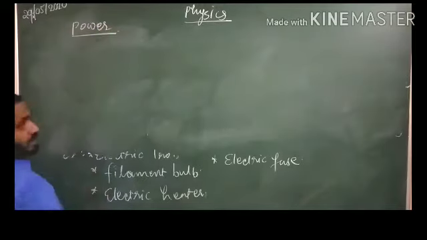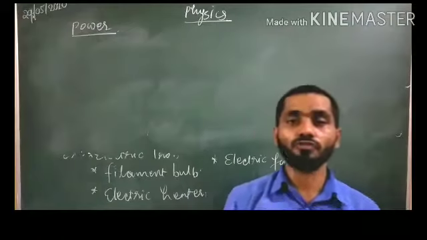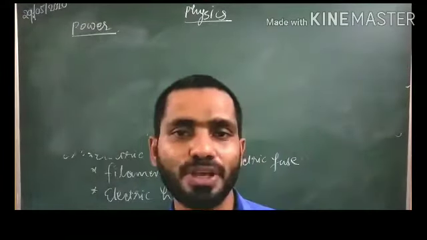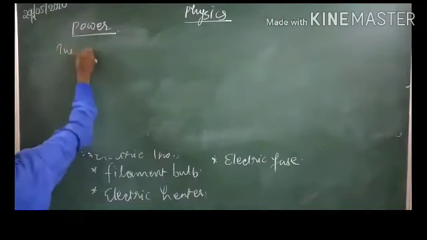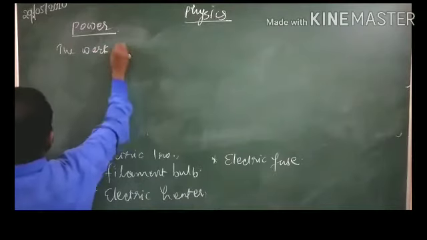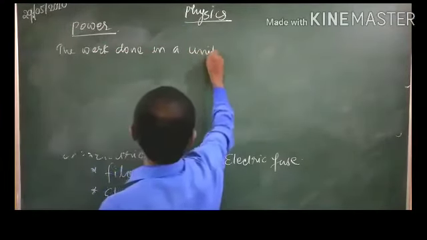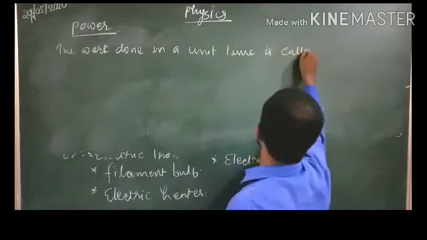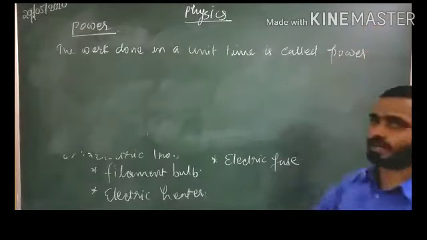What is power, students? Power is the rate of doing work. Rate of doing work, or the work done in a unit time, is called power. We have studied this definition in the 9th class.